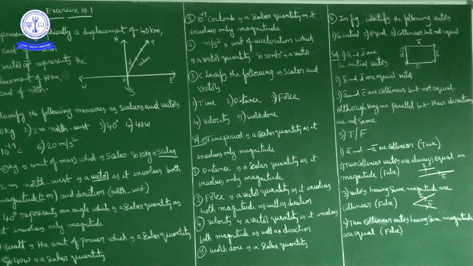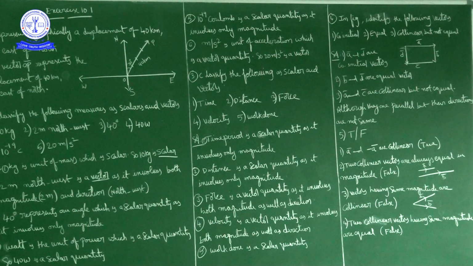The last question in this exercise, 10th question, true or false questions. A bar and minus A bar are collinear vectors. True or false? A bar and minus A bar are parallel to the same line.